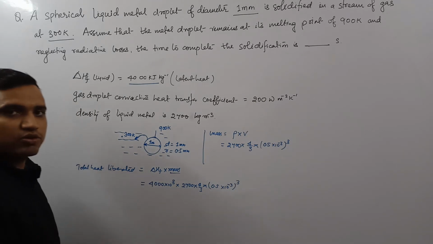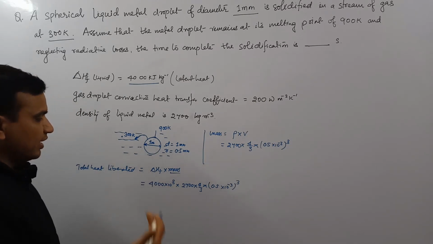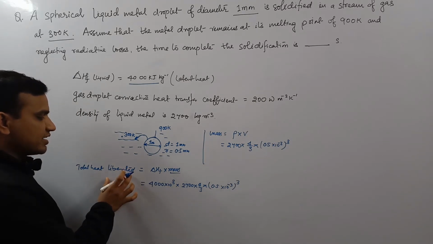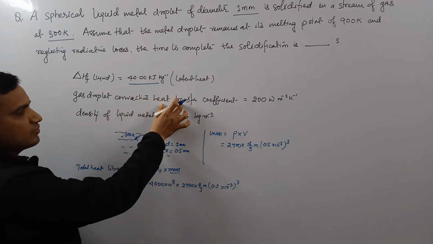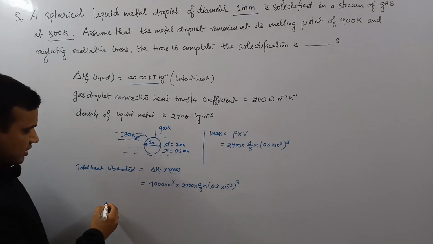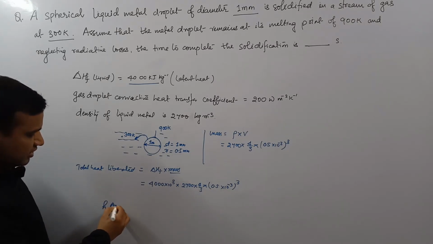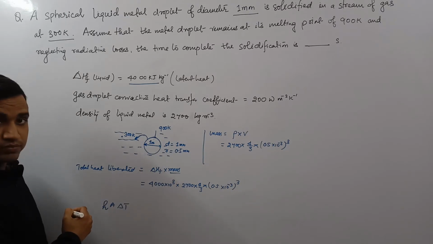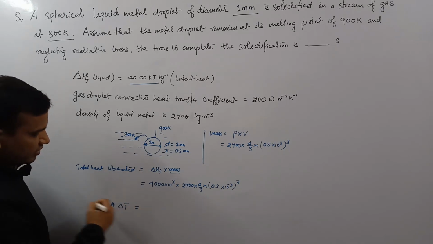This is the total amount of heat liberated, and this heat which is getting liberated is in the form of convective heat transfer, right? So what is the convective heat transfer that is taking place? That we know is hA delta T. Fine. So let us equate this one.